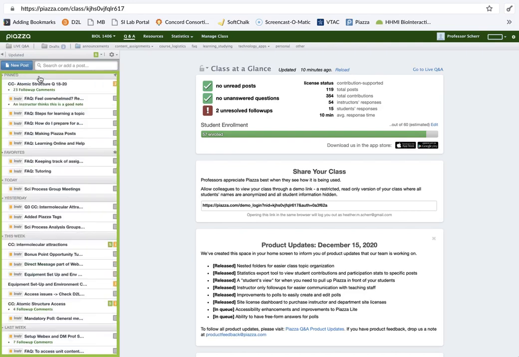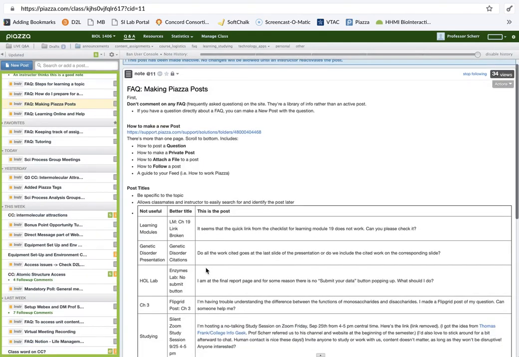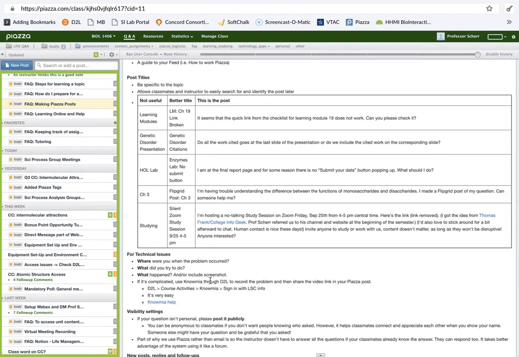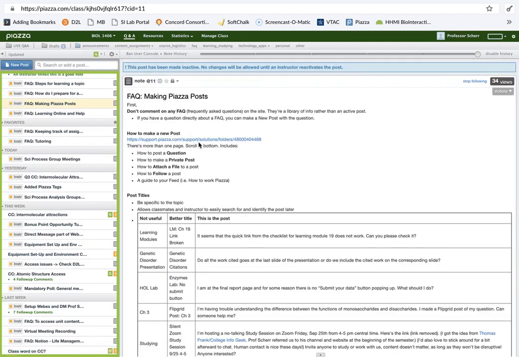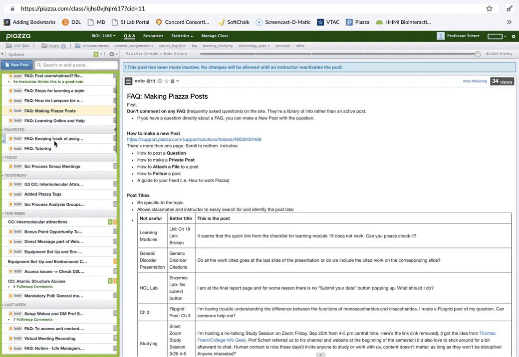So to get that off, you just push the X. And then you'll notice here are all the different topics, and some of them have drop-down menus. Those are the tags or the folders that they go in, so you can look for specific things. And there are instructions for Piazza. So making Piazza posts, you can click on that, and I tell you some things about how to make a post and give you a link, how to make appropriate titles, and so forth. You can click on how to make a new post, and there are all kinds of instructions there as well about how to use the system.